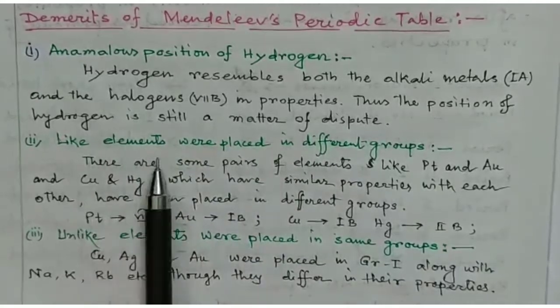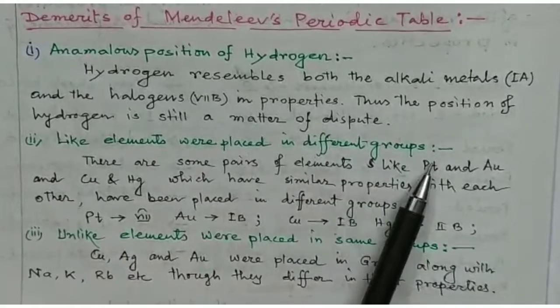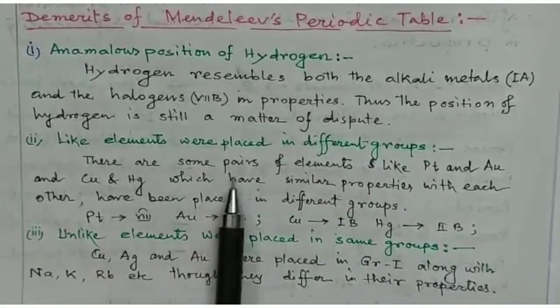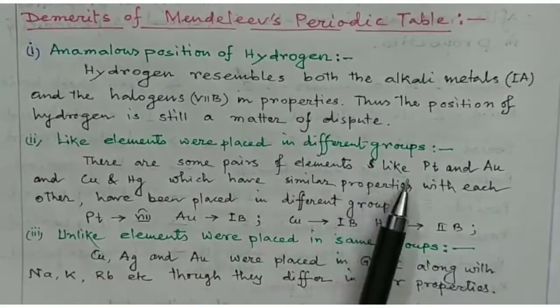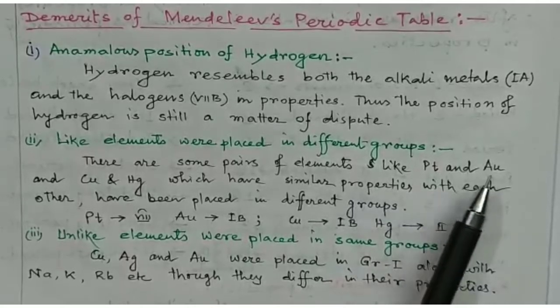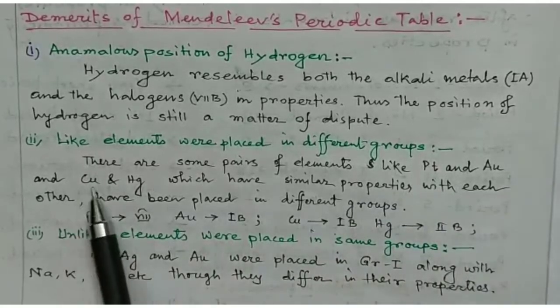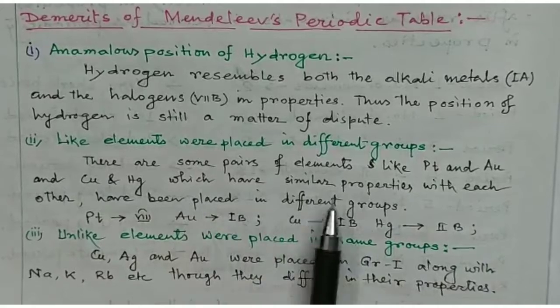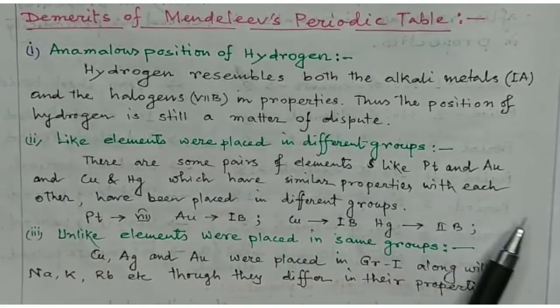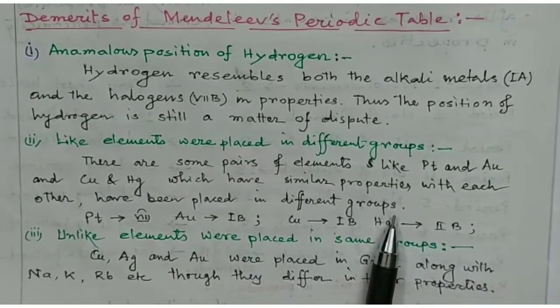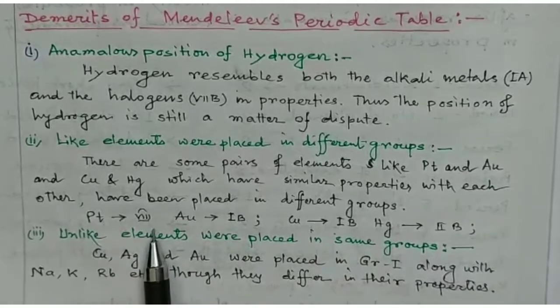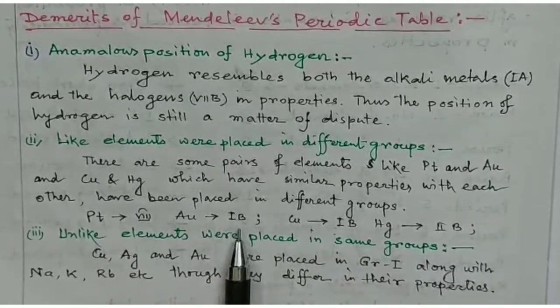Number 2, like elements were placed in different groups. There are some pairs of elements like platinum and gold, and copper and mercury, which have similar properties with each other, but have been placed in different groups. Platinum is in group 8, whereas gold is placed in 1B.